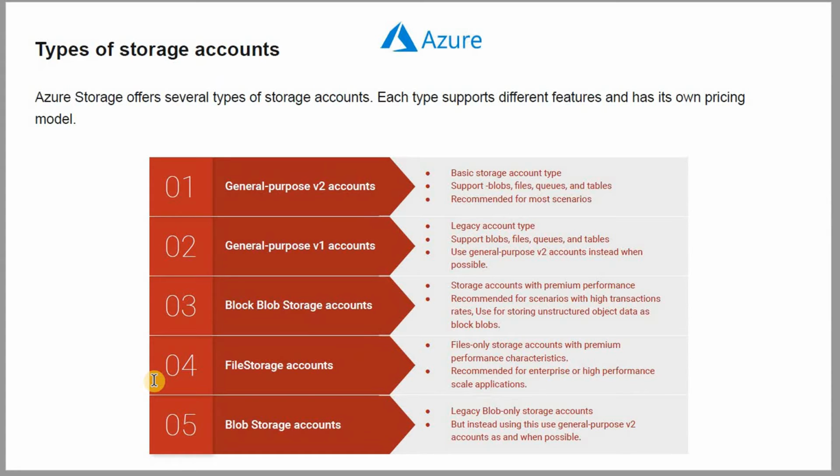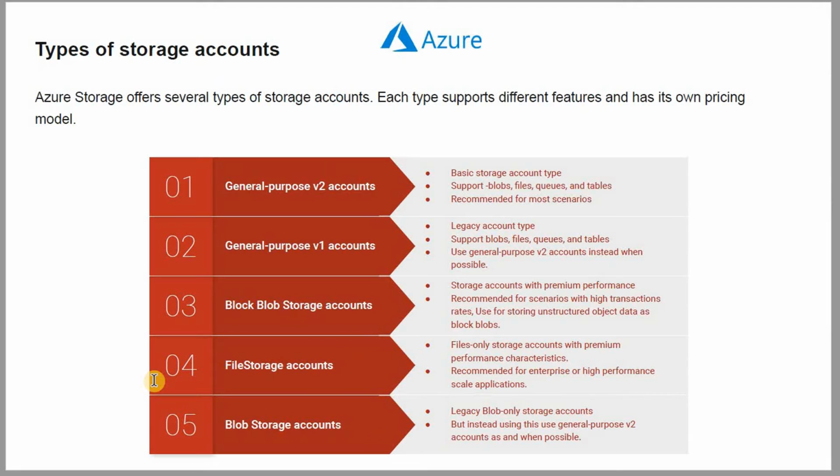This is a type of legacy account, and supports blob, file, queue, and table. But general purpose v2 is highly recommended instead of this. If possible, use general purpose v2. And the blob storage account is another type. This is recommended for scenarios with a high transaction rate. In that scenario you can use this to store your unstructured object data as a blob. And this storage account has premium performance.